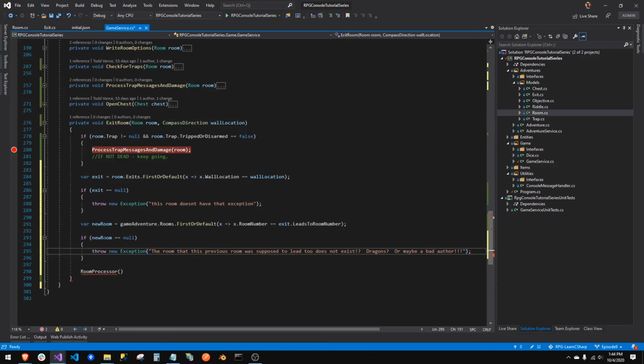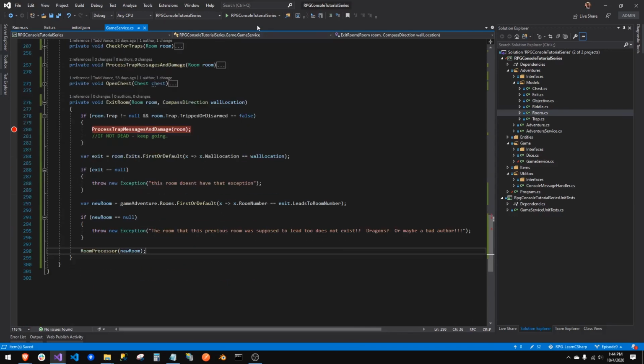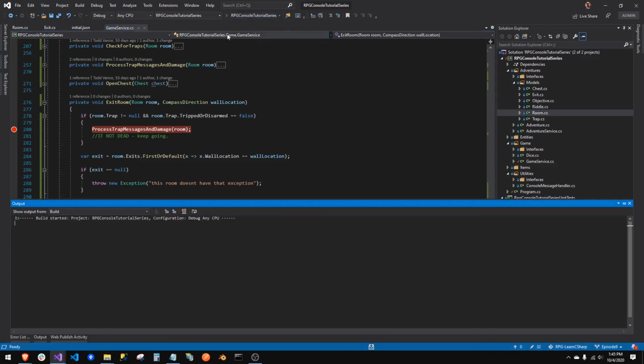So now we made sure it's a new room, and now we can just pass our new room in here, and I think we should be able to move between rooms now, guys. This should be awesome. Let's run this. Now we still got lots of things to do in the original room, tons of stuff, as we just said earlier, and we've got to deal with death, creating characters, saving characters, all that stuff. But this should be an initial trap check and move through a room. Let's see.